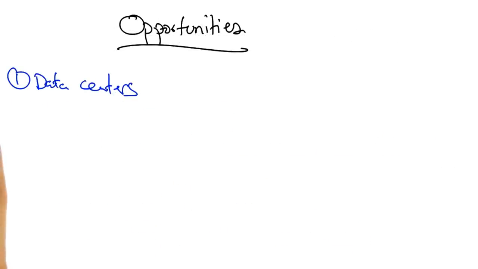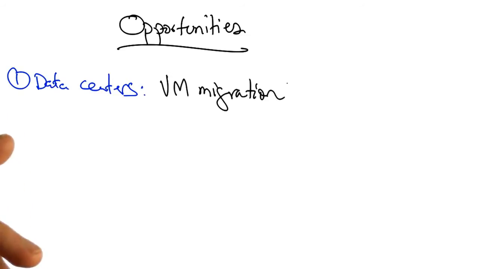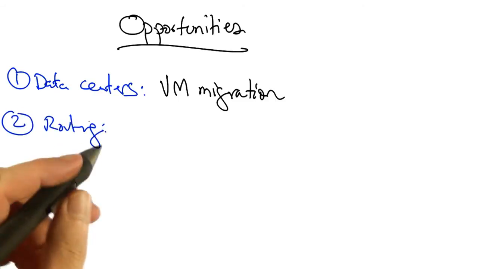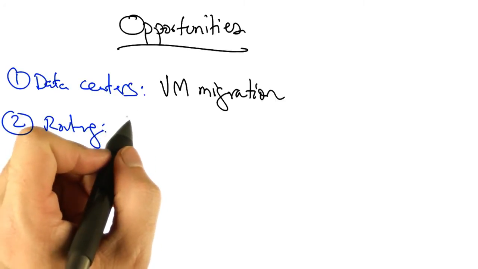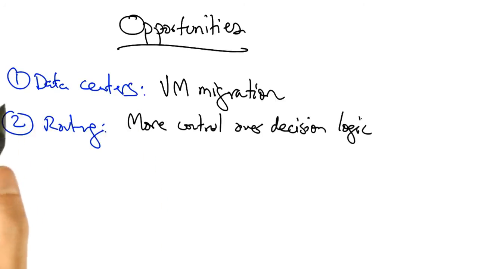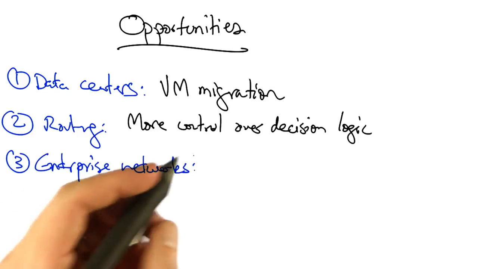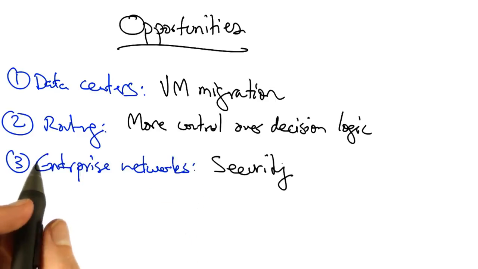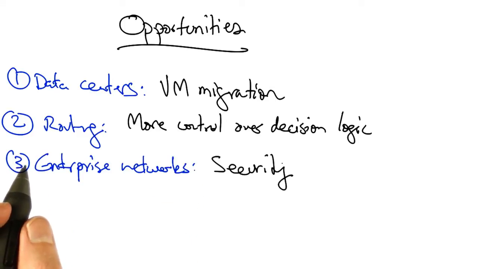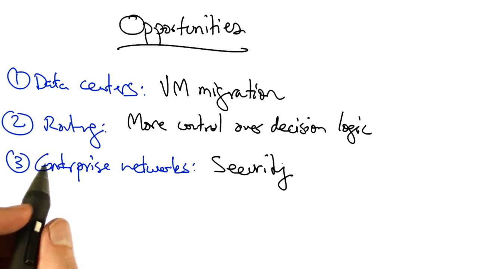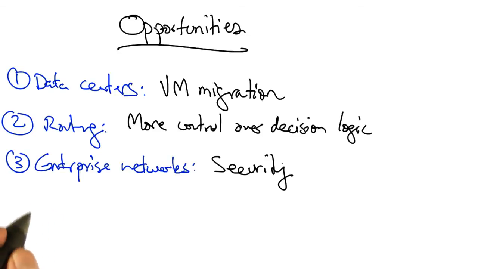The separation of data and control provides opportunities for better network management in data centers by facilitating such network tasks as virtual machine migration to adapt to fluctuating network demands. In routing, the separation of data and control provides more control over decision logic. In enterprise networks, SDN provides the ability to write security applications, such as applications that manage network access control.